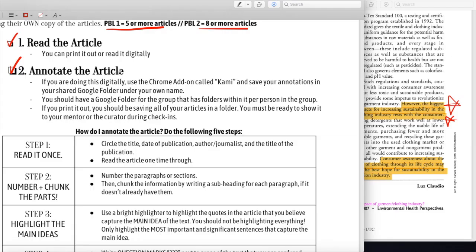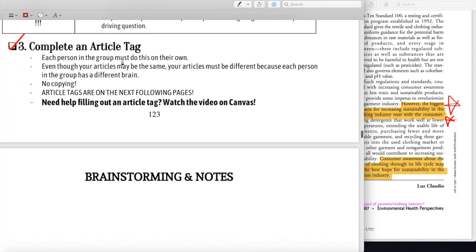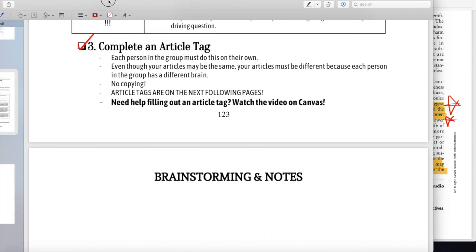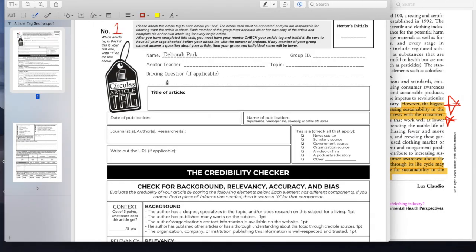Now that you have annotated the article, we're going to go to the third step in the protocol, which means complete an article tag. We included many article tags in your booklets. We have 10 article tags for you guys, in the section on scholarly research. When you print out your articles, you can stick them right behind your article tags, or you can cut out your article tags and staple them to your articles. That's why they're called article tags, because you tag it onto your article.